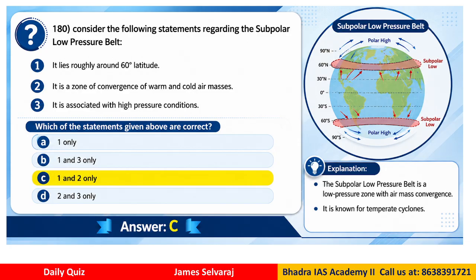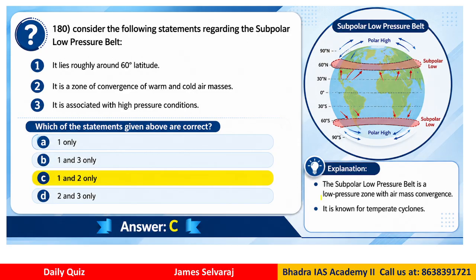Question number 180, right? Consider the following statements regarding the subpolar low pressure belt. It lies roughly around 60-degree latitude. It's a zone of convergence of warm and cold air masses. It is associated with high pressure conditions. So which of the statements given above are correct? Only 1, 1 and 3, 1 and 2, 2 and 3. Which statements are correct?